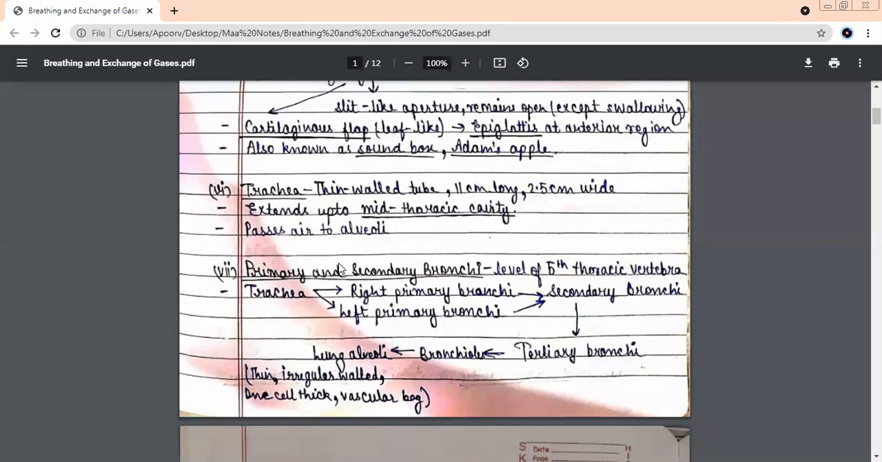Cartilage. So this glottis, because it has to close sometimes and open sometimes, cannot be very rigid. That is why it is made up of what substance? Cartilage. Is it bone? No, it is cartilage. Very good. And the shape is like a leaf. Yes, very good. And at the anterior part, you have the epiglottis. Epiglottis. Also known as what?